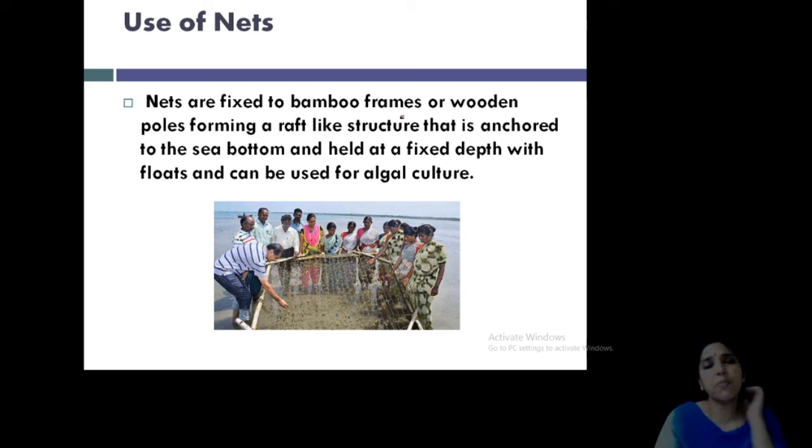So, it may also associate with some plankton, but you will get large macroscopic algae, a huge amount. You can cultivate them. Some of the macroscopic forms are used as fodder for cattle. So, in that case, you can use this method. Clear? Okay. So, use of nets and ropes are available.